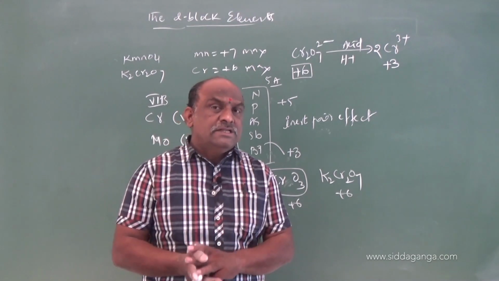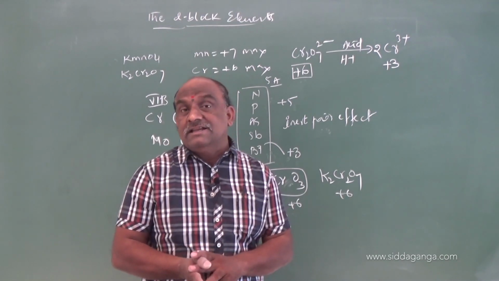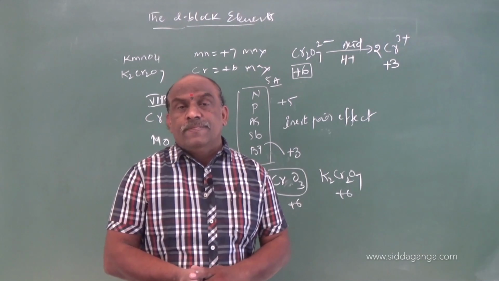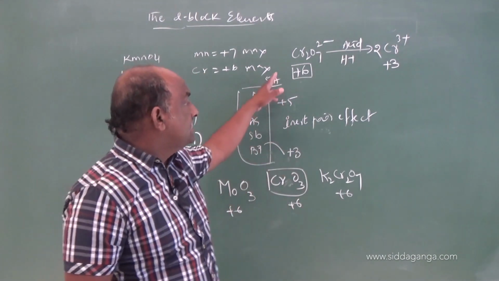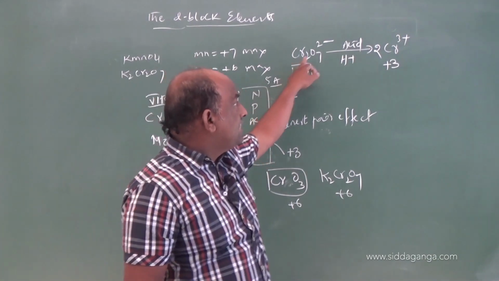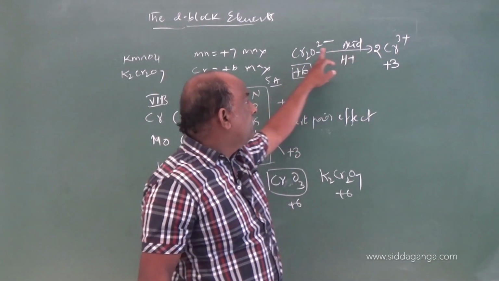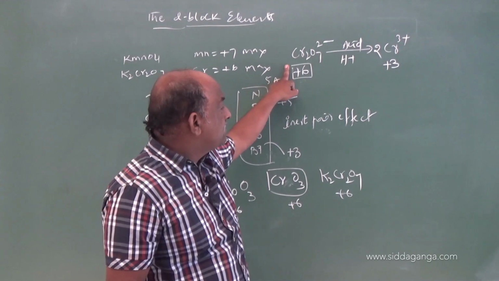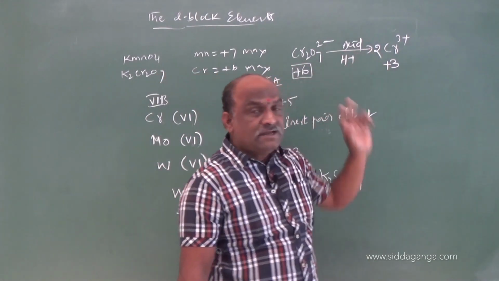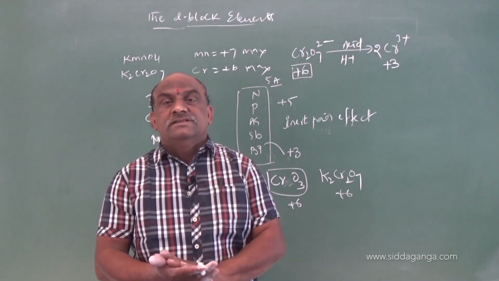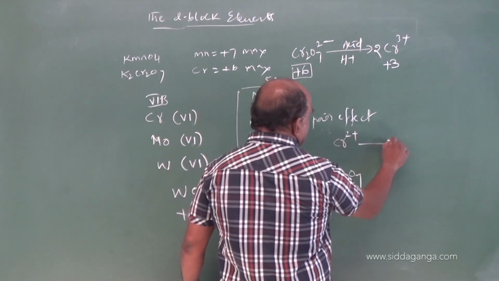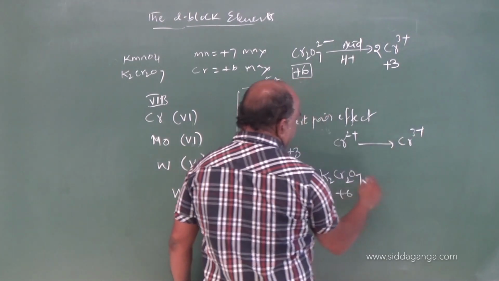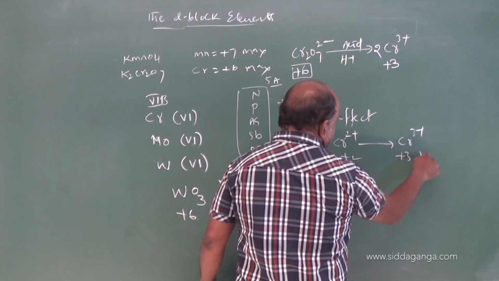Heavier elements are stabilized by +6 oxidation state in the 6th B group, but chromium is not stabilized. Due to that, chromium acts as an oxidizing agent in acidic medium, and it converts from +6 oxidation state to +3 oxidation state. Sometimes you find an equation like this: Cr2+ gives rise to Cr3+. +2 to +3 increases.